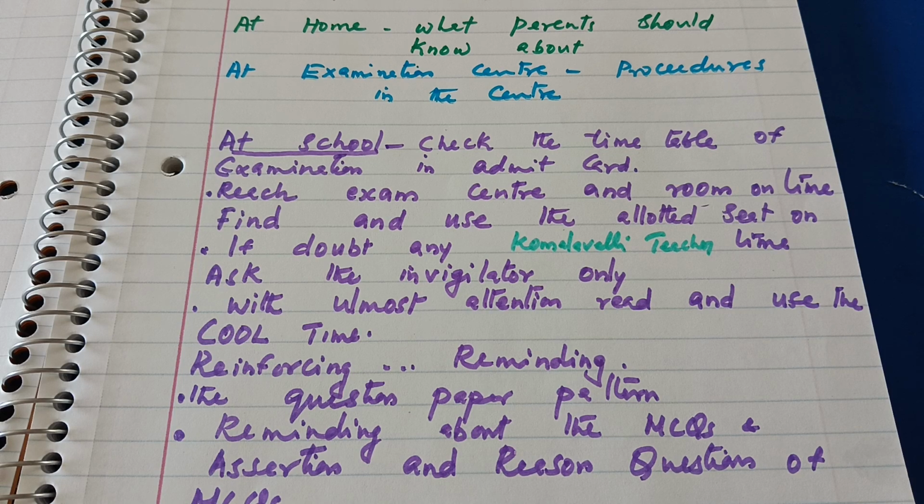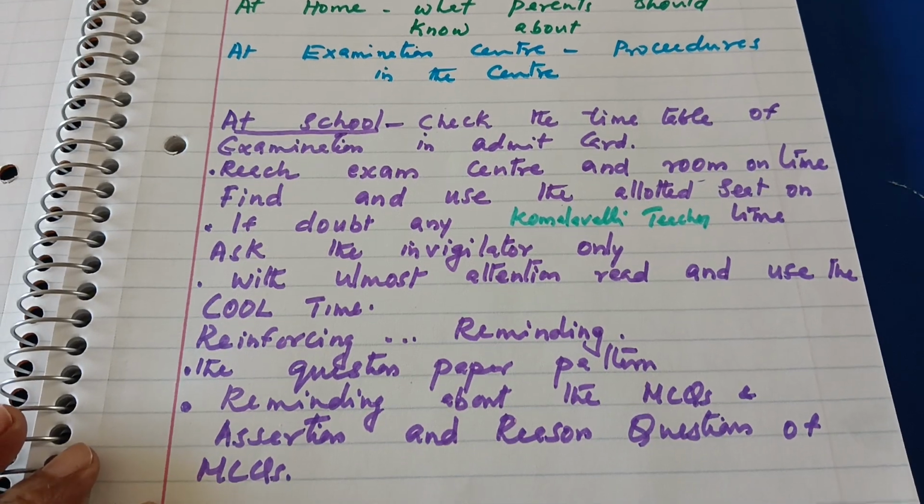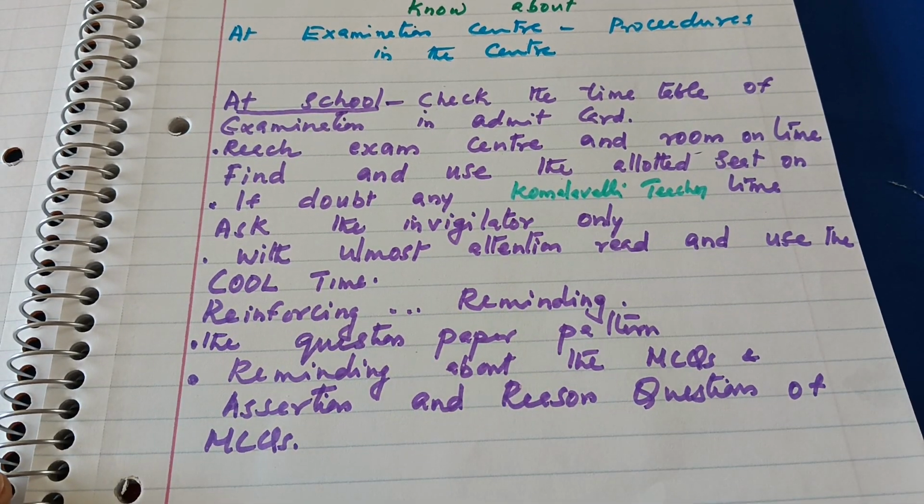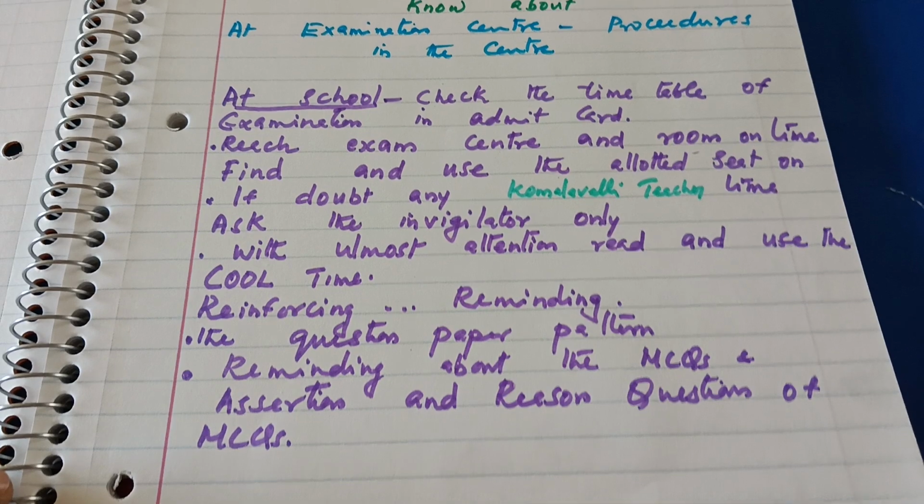So, check the timetable of the examination and admit card, reach the exam center and room on time, find and use the allotted seat on time. If in doubt about anything, ask the invigilator only. With the utmost attention, read and use the cool time. That is reinforcing and reminding the children to see the admit card, to see the timetable, to reach the center or school on time, and the question paper pattern, reminding about the MCQs, and assertion and reason questions of MCQs.